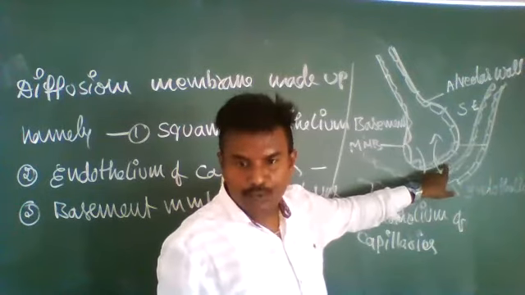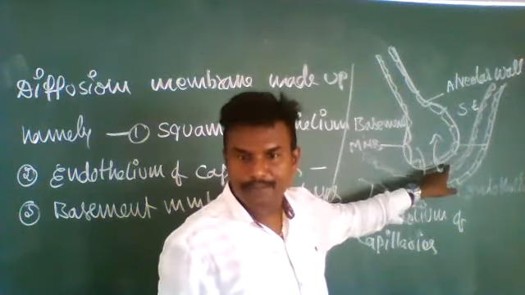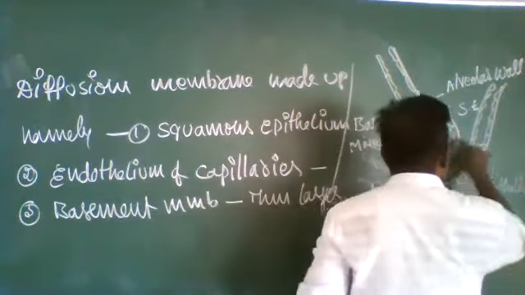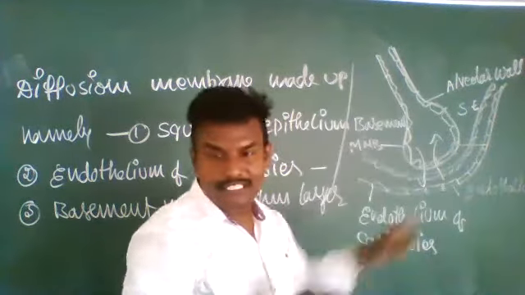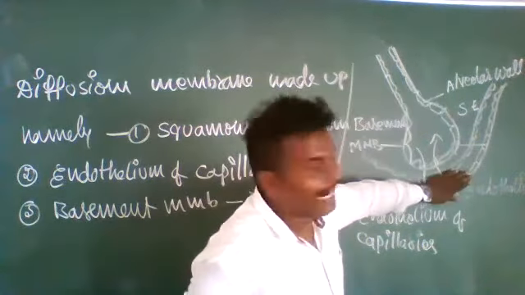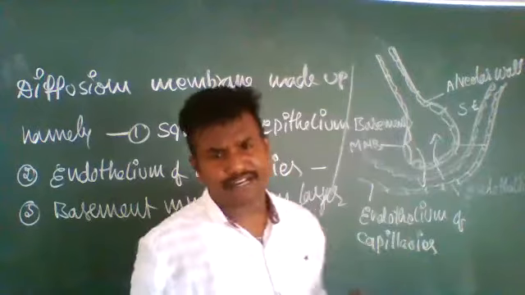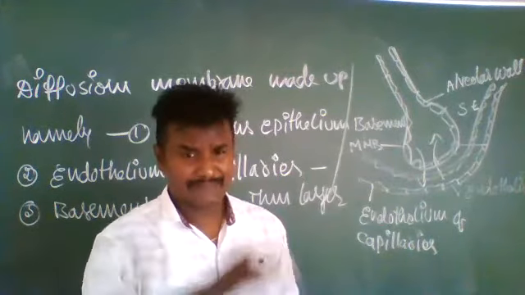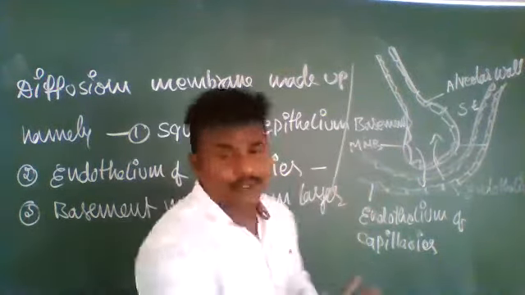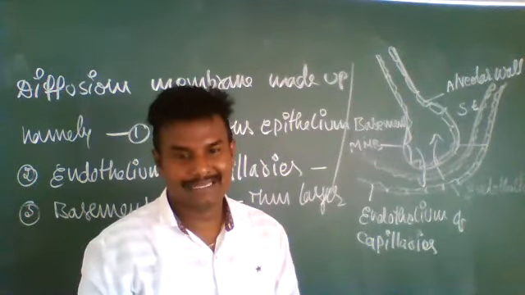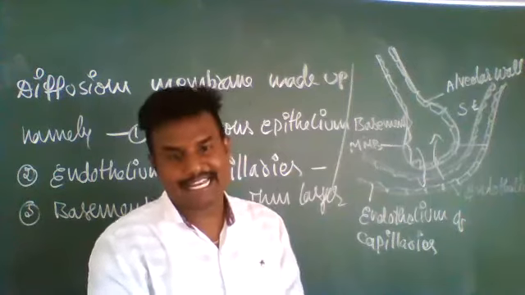As it is a very thin border, it is very favorable for diffusion of gases. This thin border is located in between the alveolar wall and the endothelium. This entire process takes place in the lungs.